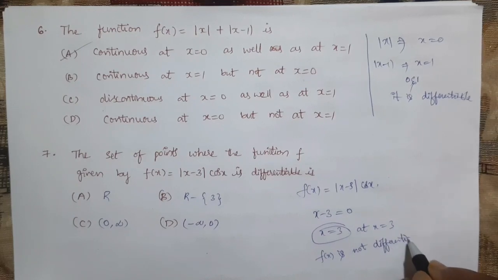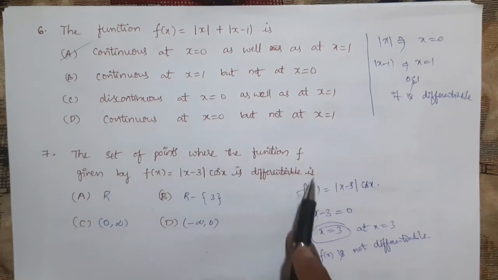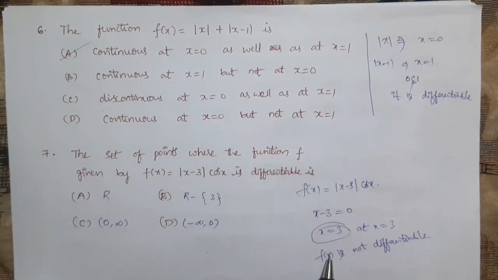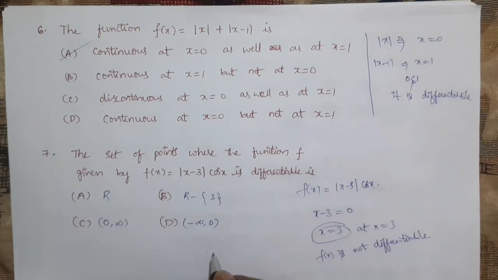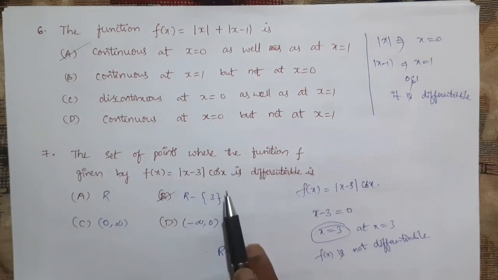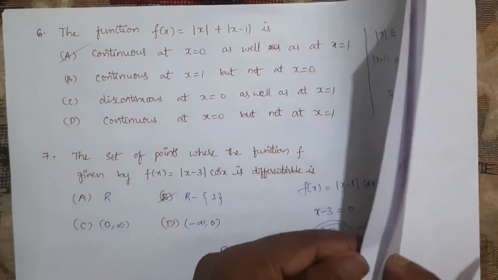But here what they are asking is where it is differentiable. We got that it is not differentiable at 3. They are asking where it is differentiable. That means all real numbers except 3. So option B. It is differentiable everywhere but not at 3. Why? Because if we equate that inside function to 0 we get x equal to 3. Okay, hope you understood. Next I will go for question number 8.